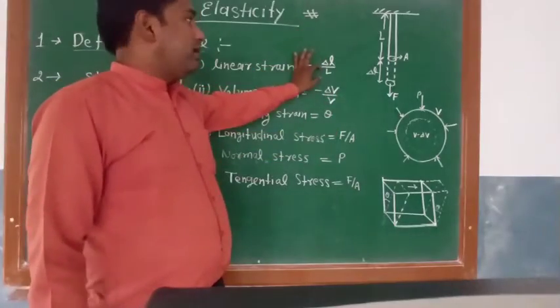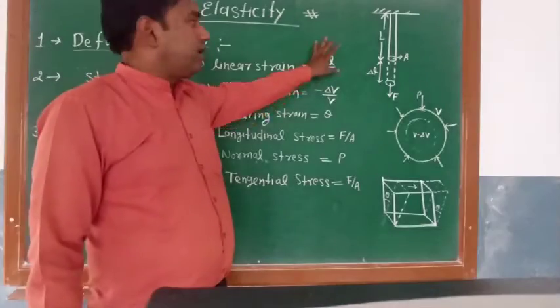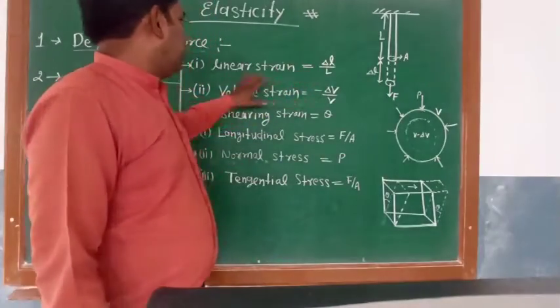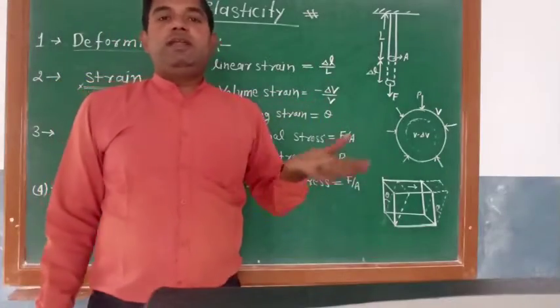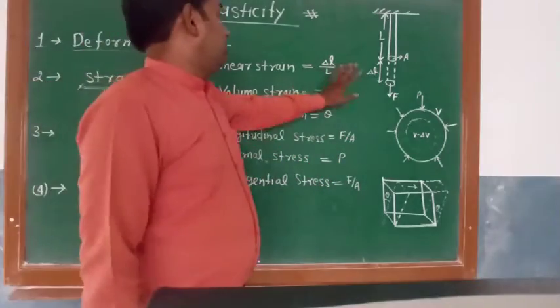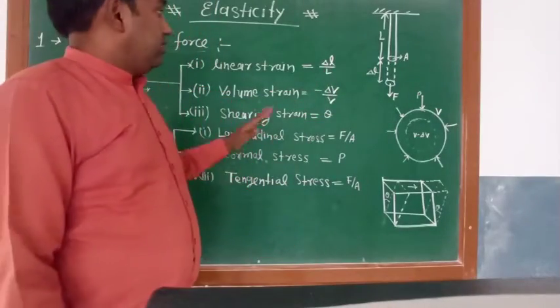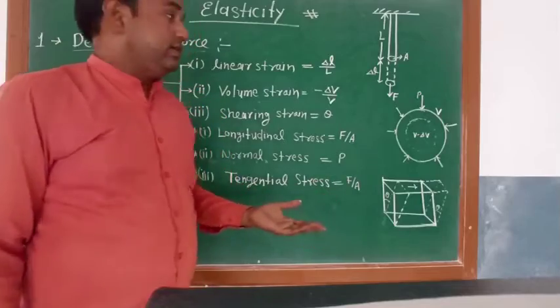Delta L upon L: delta L has unit meter, and L also has unit meter, both cancel each other, so linear strain, volume strain and shearing strain have no units, and we can say it is a unitless quantity.